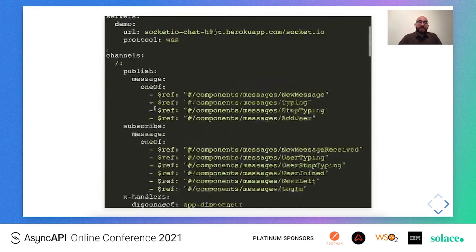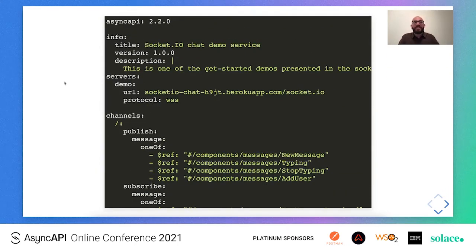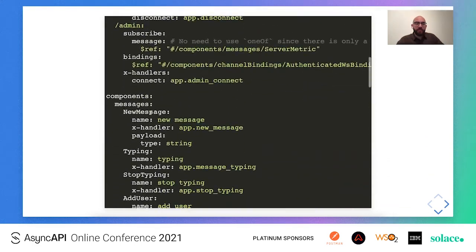So Asynction does the exact same thing, but instead of OpenAPI, we now have AsyncAPI, and instead of Flask, we now have Flask-SocketIO. If we see again the AsyncAPI spec that we put together for the minimal chat application and go to the components section of the spec, we can see that, for example, in this new message Socket.IO event, we have an x-handler field, which is actually another extension of the specification for the purposes of Asynction. This x-handler field relates this new message event to a Python callable which sits under the app.py module, and it is this new message function.